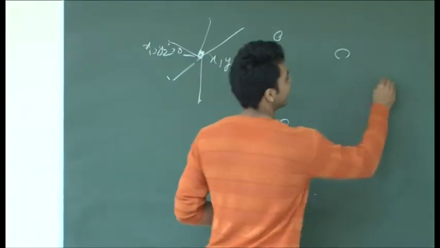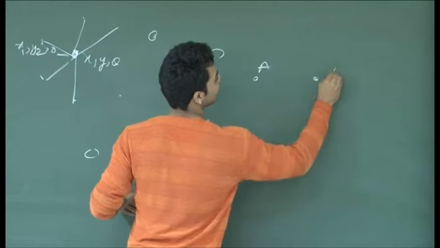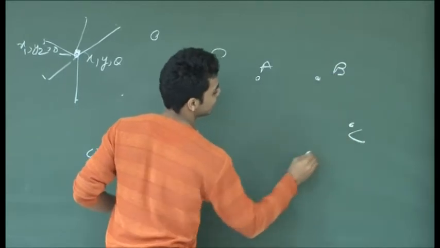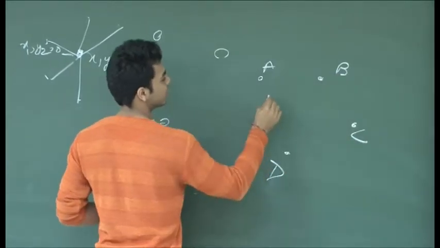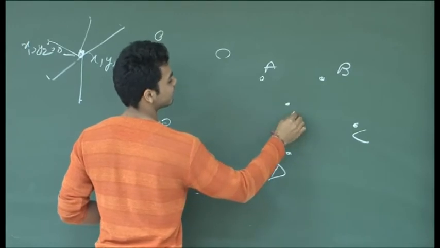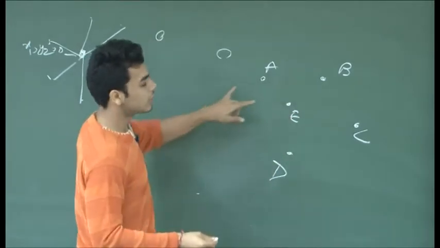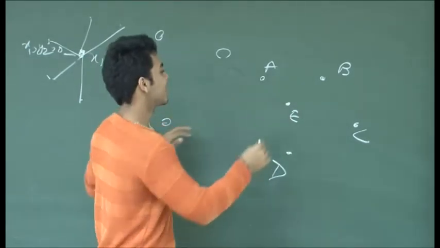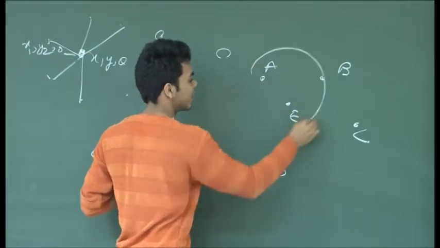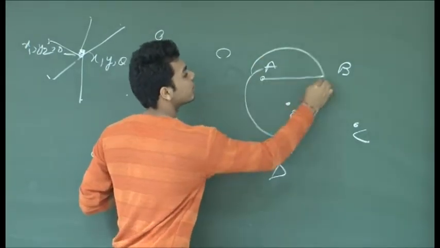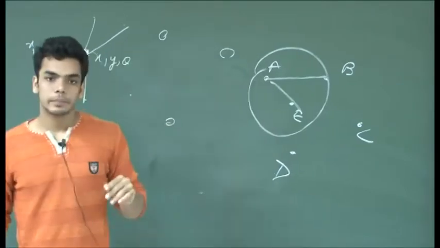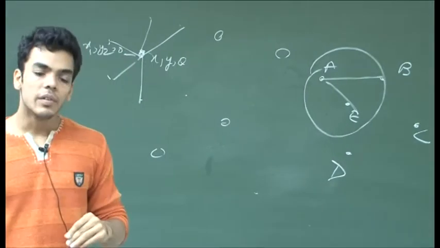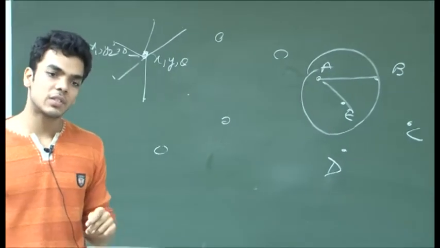Let me take a concrete example. For example, this is A, B, C, and this is E. Each one would have a vector, if we are only considering the elements of this level. How are you getting this circle? We take a threshold value for the number of neighbors we have to consider.